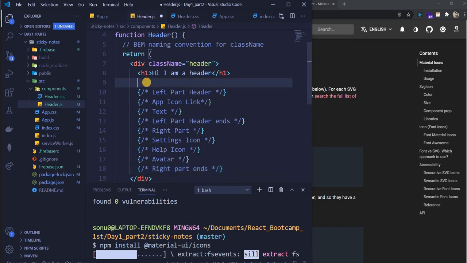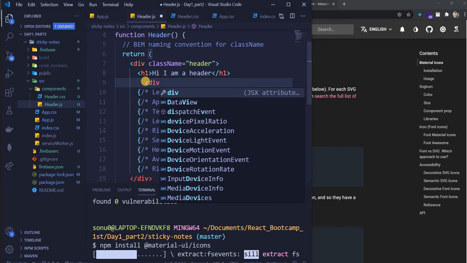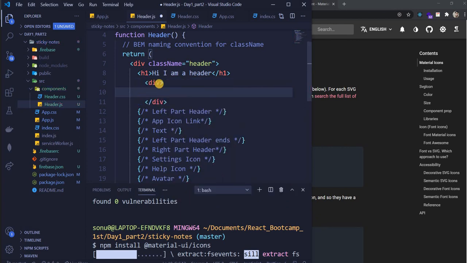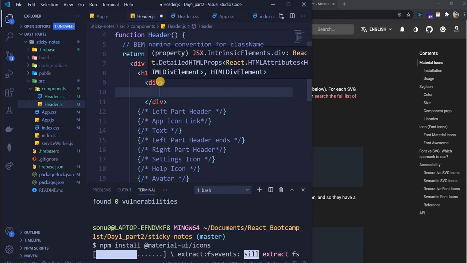So now, by the time it installs, we know we need two divs over here. One is the left part of the header and one is the right part of the header, right? So let's just create two divs for that. A div is basically the area that we are going to take.